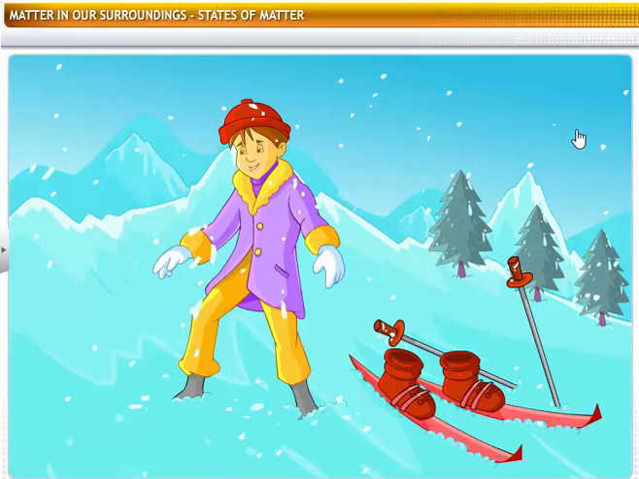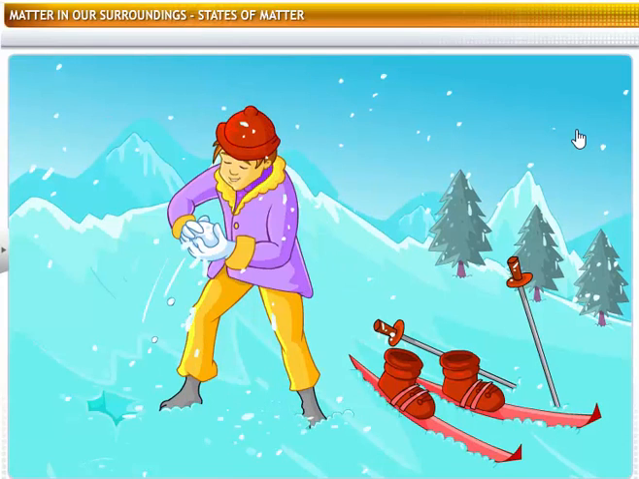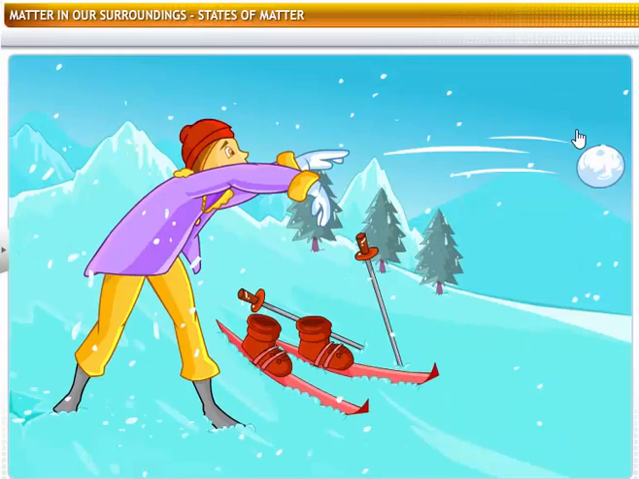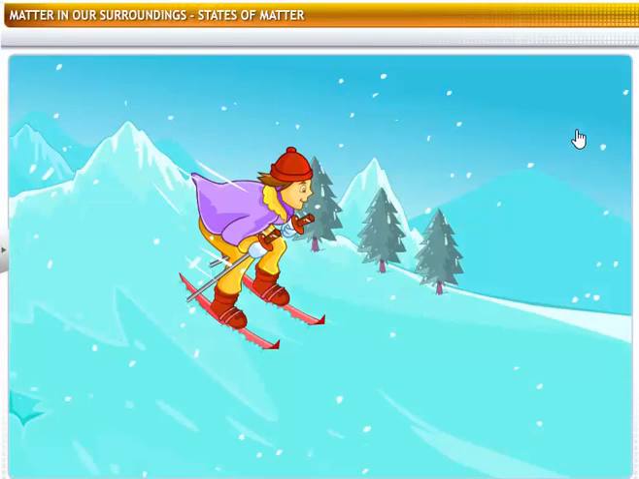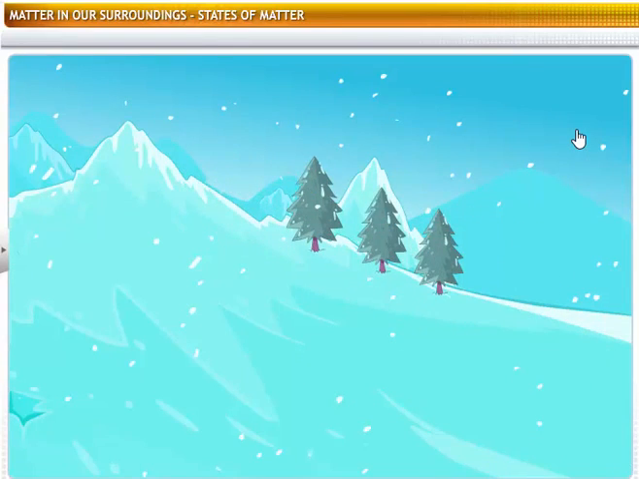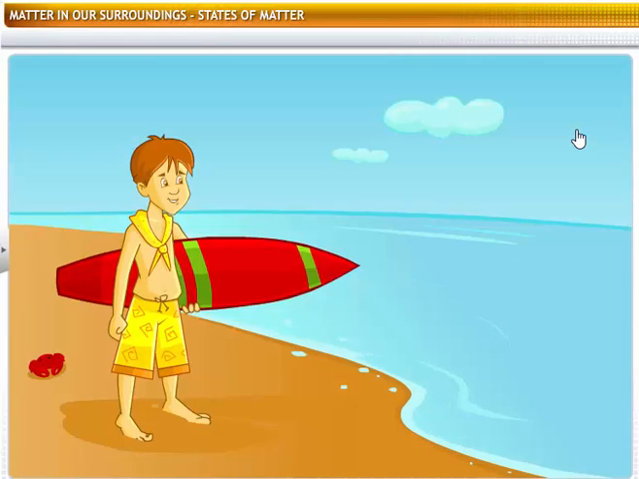Ice is solid. Solids have definite shapes and volumes. Why can't you walk on water, just like you did on the snow?